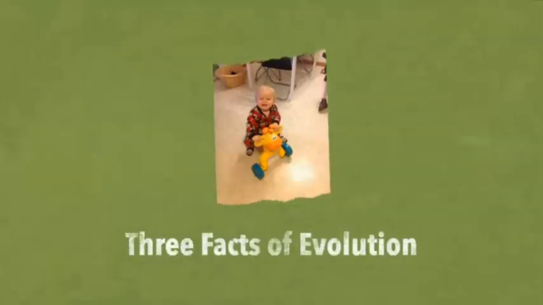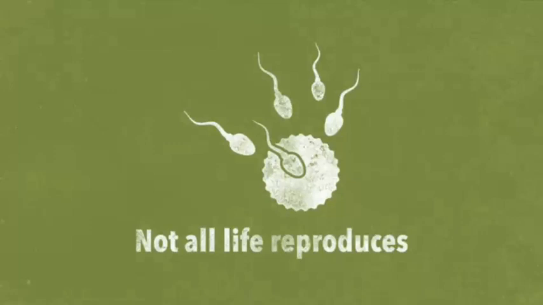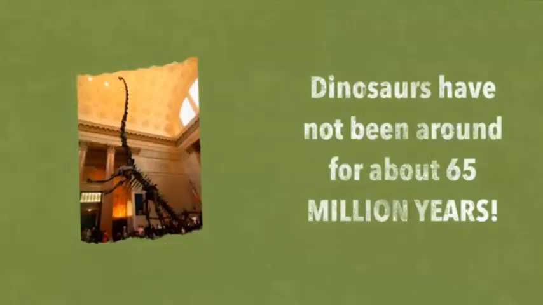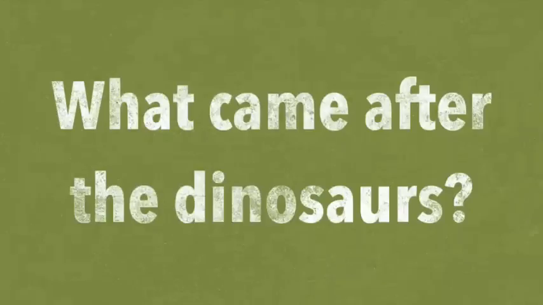Evolution is the study of life and how it has changed over time. Not all animals that live go on to reproduce. When was the last time you saw a dinosaur? Dinosaurs have not lived on Earth for over 65 million years. What came after the dinosaurs?